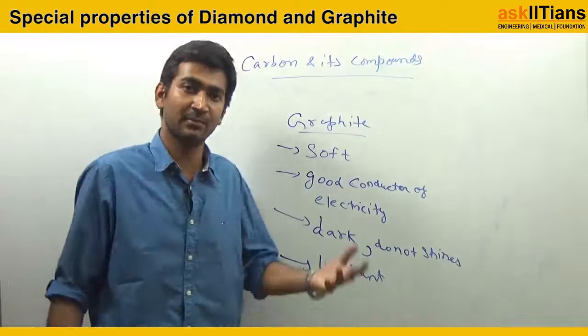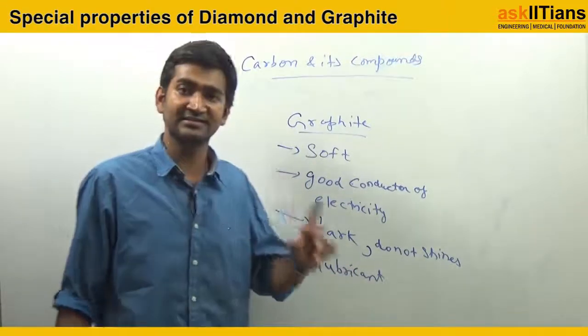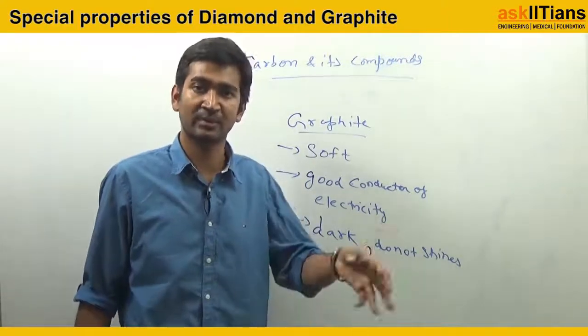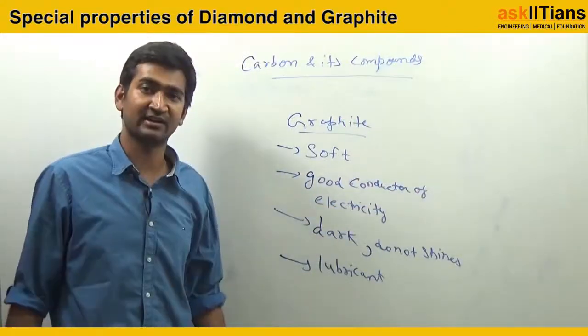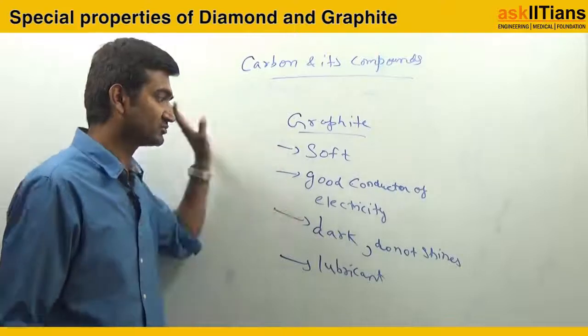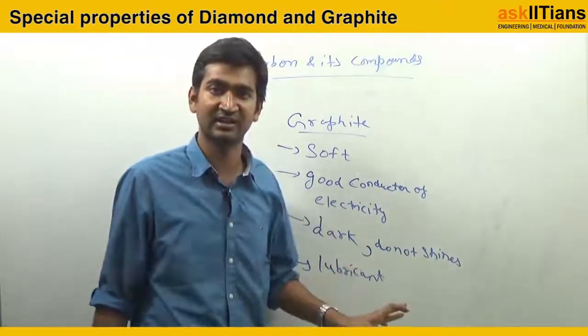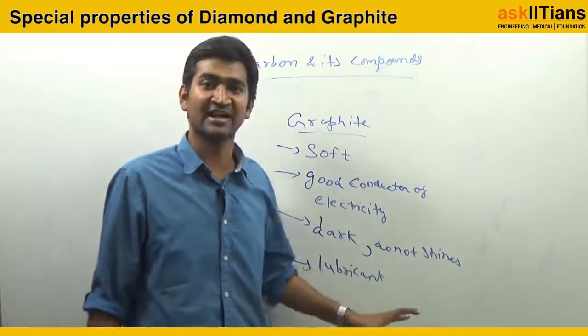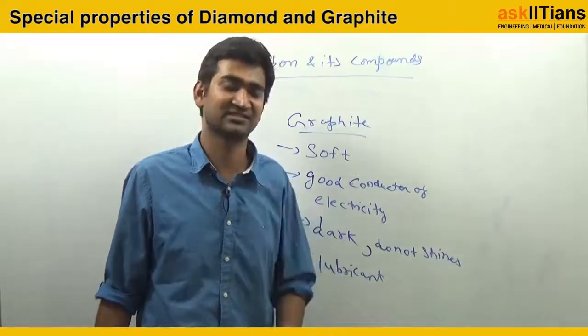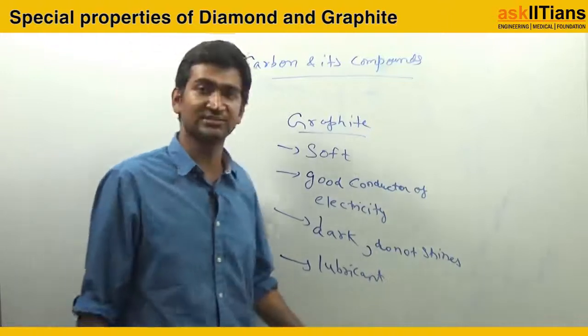Diamond and graphite are the same: the non-metal is the same, carbon, right? Diamond is an allotropic form of carbon. That is hard. Now the next allotropic form, graphite, is very soft. It is also a good conductor of electricity, which diamond is not. It is dark. It does not shine. But diamond shines, and graphite is also used as a lubricant.